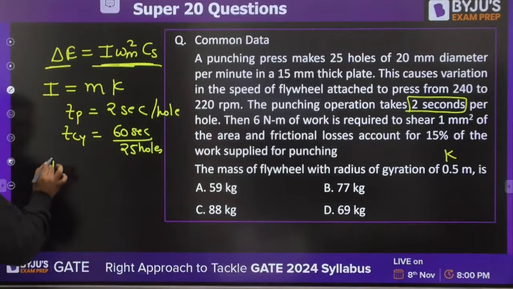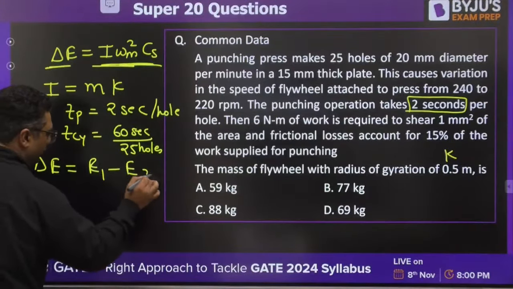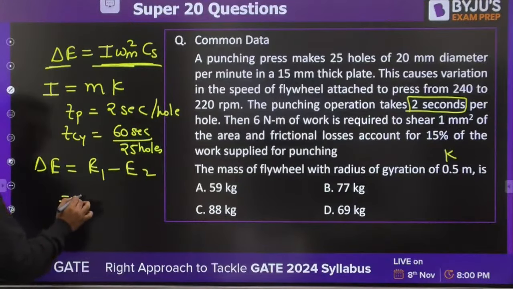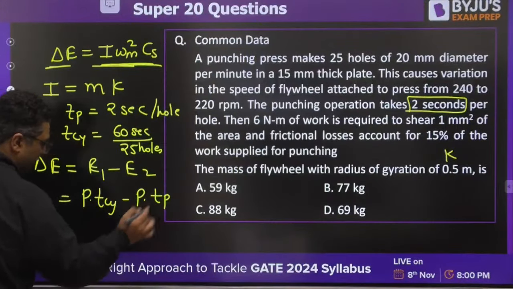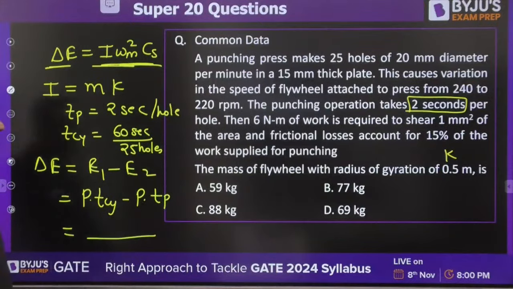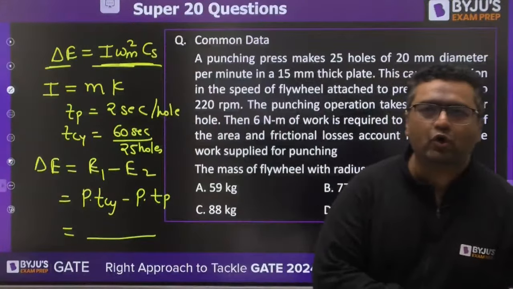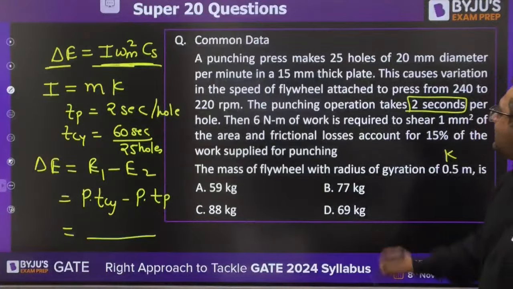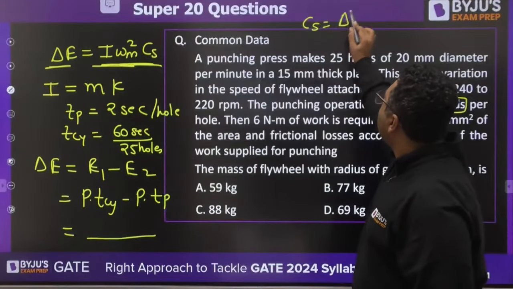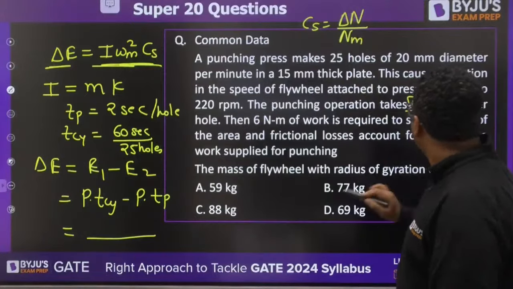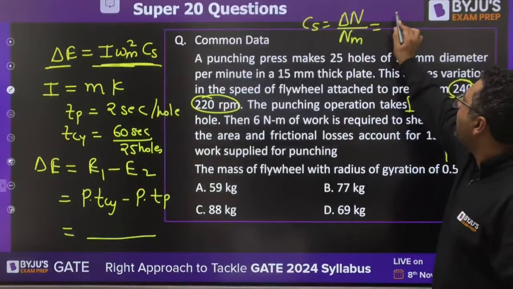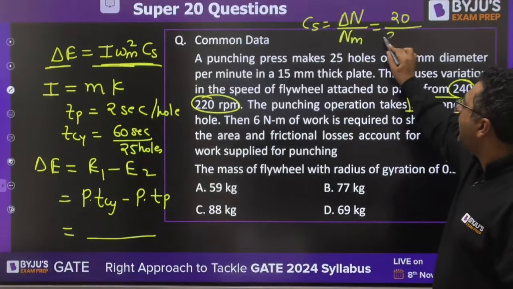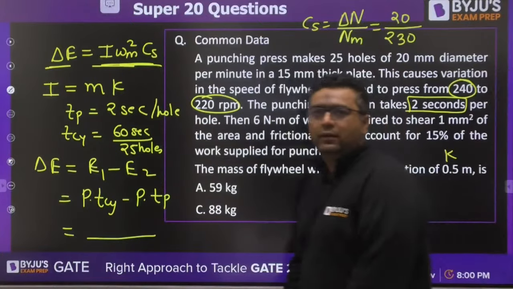Okay, so you know the energy delta E is given as E1 minus E2, that is power rating into cycle time minus power rating into punching time. You know the power rating, you can solve it now. CS is delta N upon N mean. They have given 240 as N maximum, 220 as N minimum. Delta N will be 20 and N mean will be 230. Is it clear, Aditya?